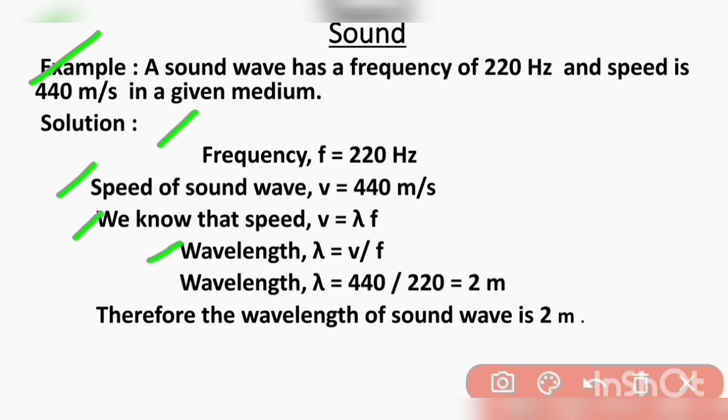So from here we get the wavelength lambda equal to v upon f, which is velocity upon frequency. So put the values of frequency and speed of the sound wave in the wavelength formula, which is equal to 440 upon 220. So we get wavelength, which is 2 meter. Therefore, the wavelength of the sound wave is 2 meter in that medium.